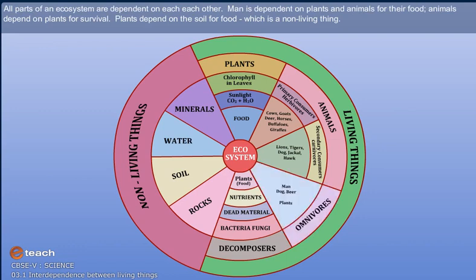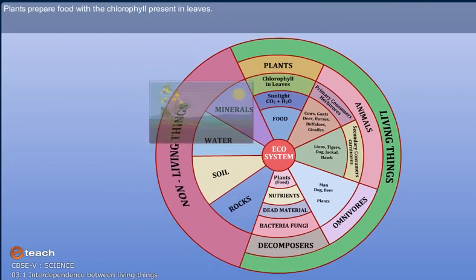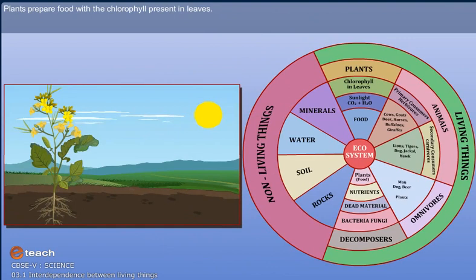Man is dependent on plants and animals for their food, while animals depend on plants for survival. Plants in turn are dependent on the soil for food, which is a non-living thing. Plants prepare food with the chlorophyll present in their leaves. Chlorophyll is the element that gives the green color to the leaves.